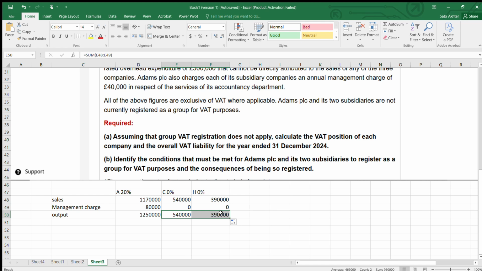Okay. Now, so output VAT, I'm going to take 20% on output. That's why first you have to calculate output. Basically, it's all your income, like sales and management charge. So here is 20% on your output. But here, C and H are going to have 0 because their sales are 0 rated. But their purchases are all standard rated.